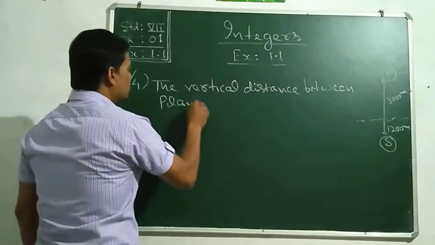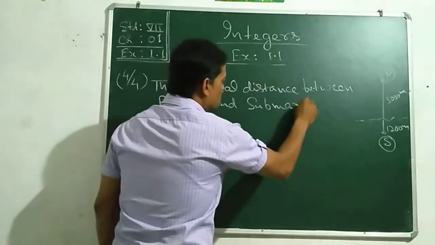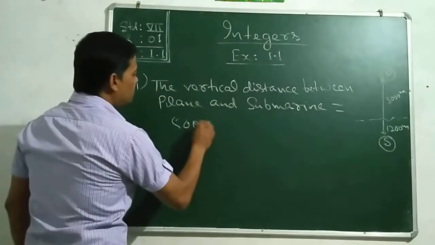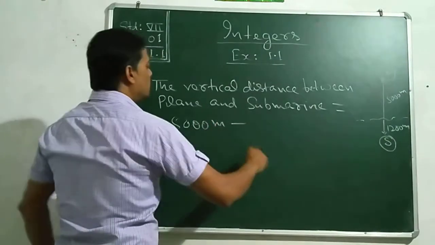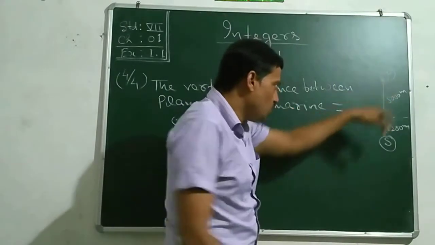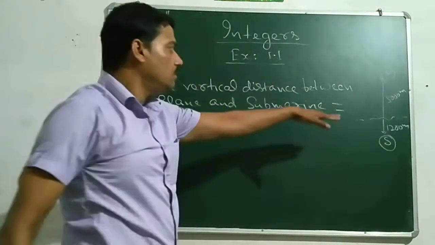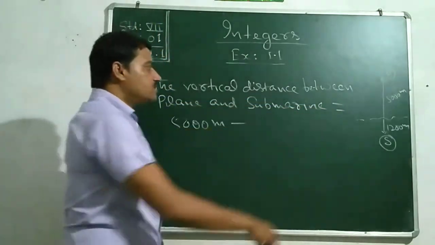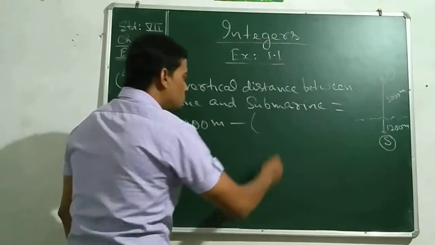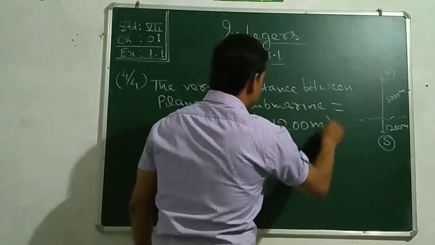So total distance, the vertical distance between plane and submarine, we can write as 5,000 meter minus, but as we are moving downwards now and after the sea level, it is of course a negative integer, so we will represent here minus 1,200 meter.